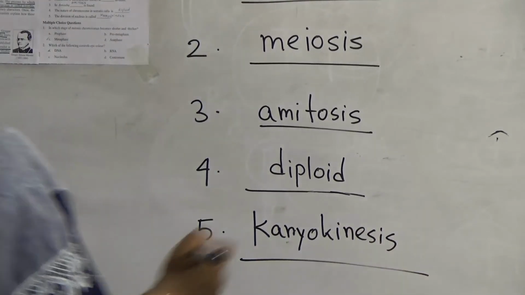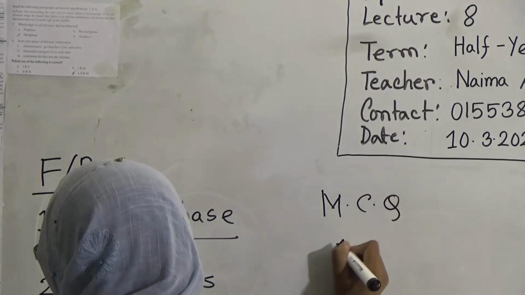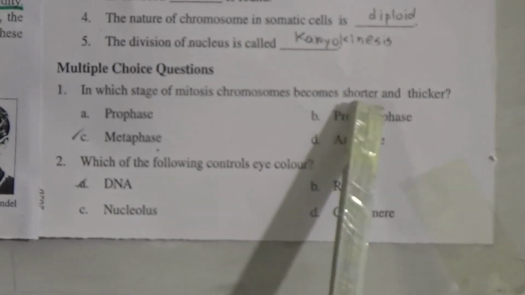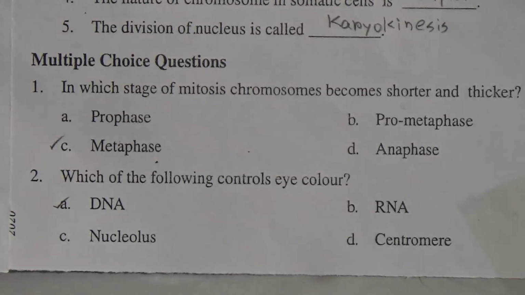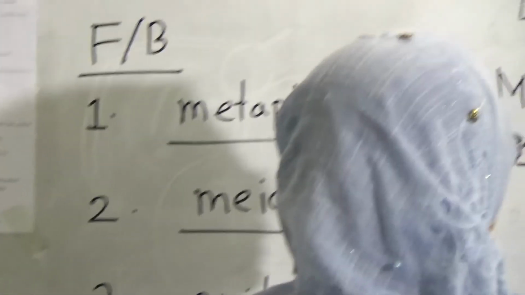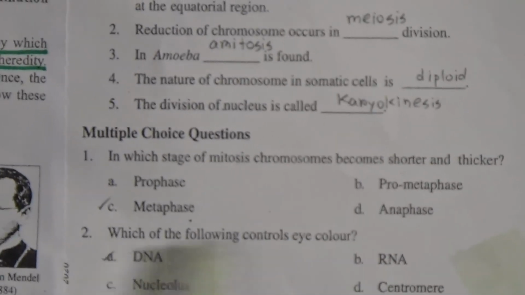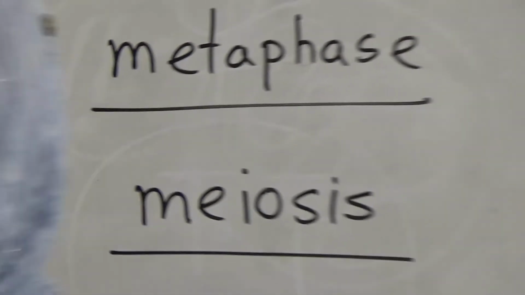Now we come to multiple choice questions. Number 1. Look here, in which stage of mitosis do chromosomes become shorter and thicker? Prophase, prometaphase, metaphase or anaphase? It will be C, because we know that in metaphase stage chromosomes become shorter and thicker. Number 2. Which of the following controls eye color? DNA, RNA, nucleus or centromere? It will be DNA.